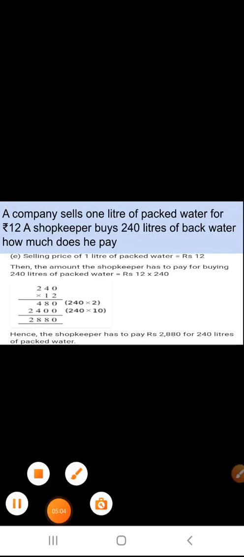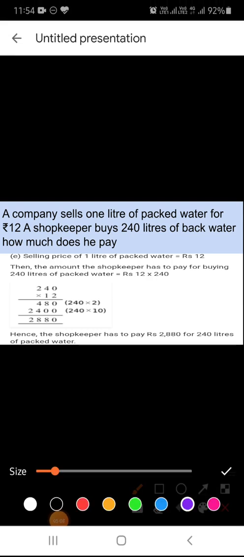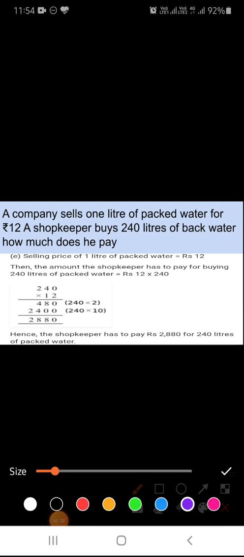A company sells 1 liter of packed water for rupees 12. The cost of 1 liter of packed water is rupees 12, and you have to tell that if the company is selling 240 liters of water, then how much he gets paid.